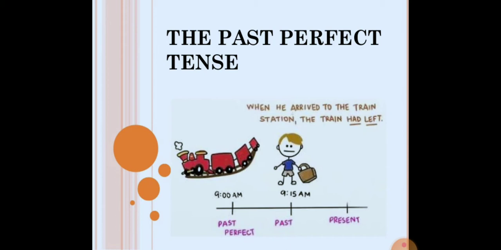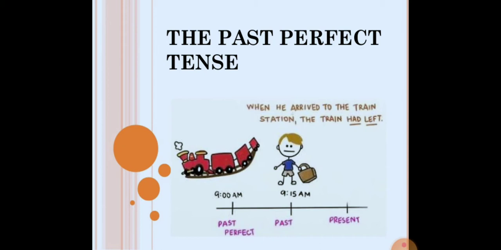If you observe this sentence properly, there are two sentences in this sentence, but they form one sentence. The first part is: when he arrived at the train station, the railway station. The second part is: the train had left.